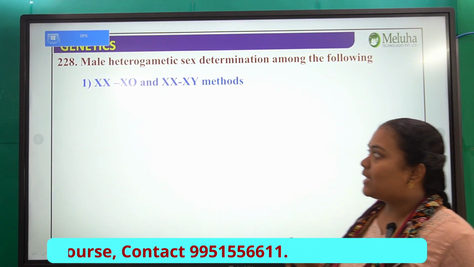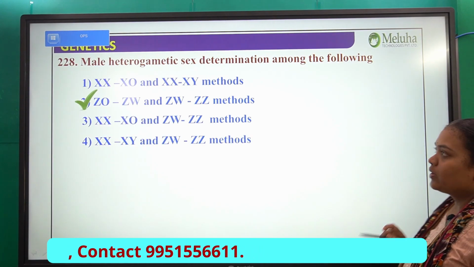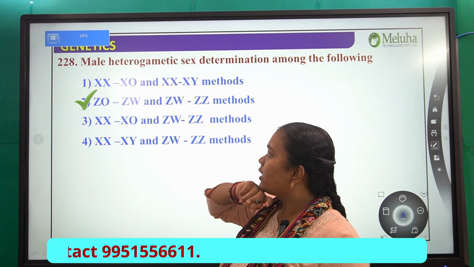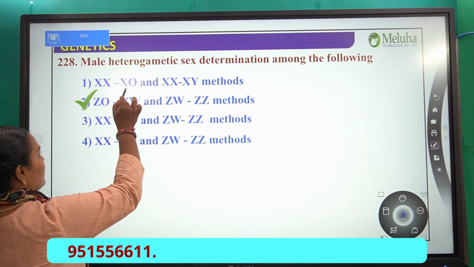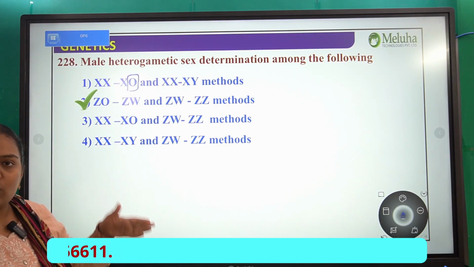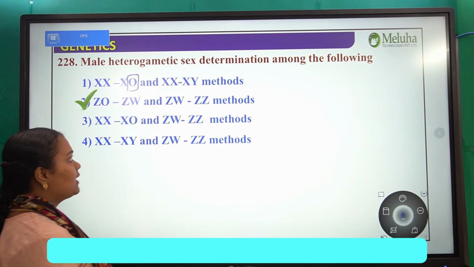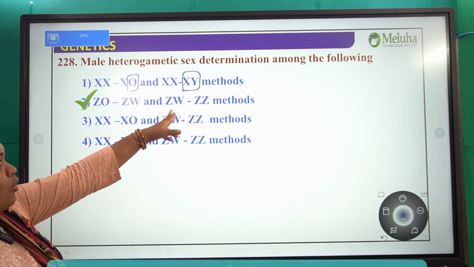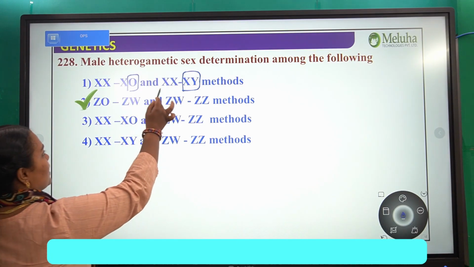Next, XX-XO. Let's see all the options here. XO is the male. But remember, here I said we are not considering O. Why? O is not a chromosome, but the absence of a chromosome is denoted by O. Whereas XX-XY could be correct, but both are homozygous in condition, which means both are similar chromosomes. You can see here XY is similar.